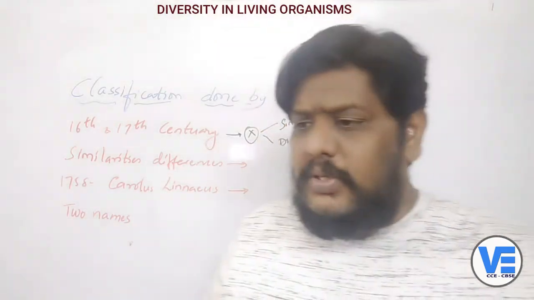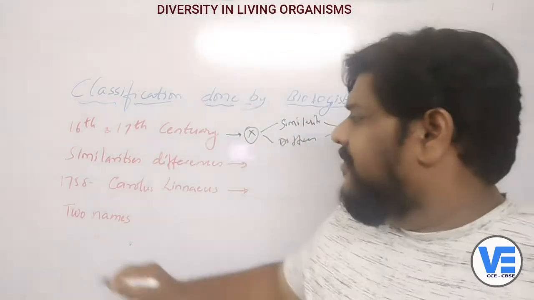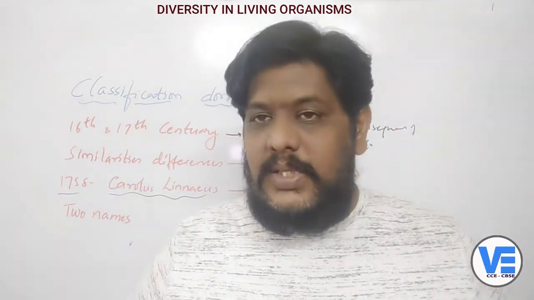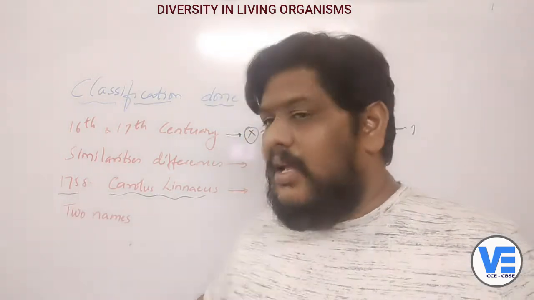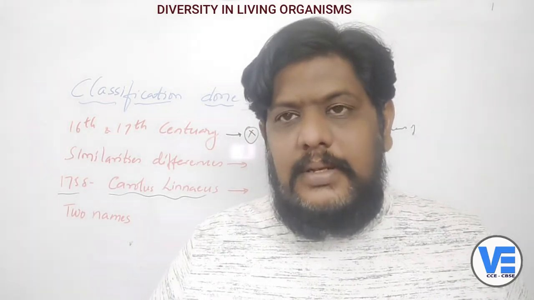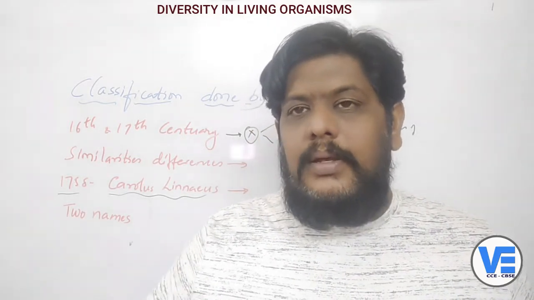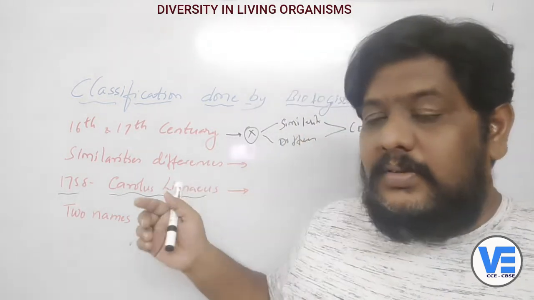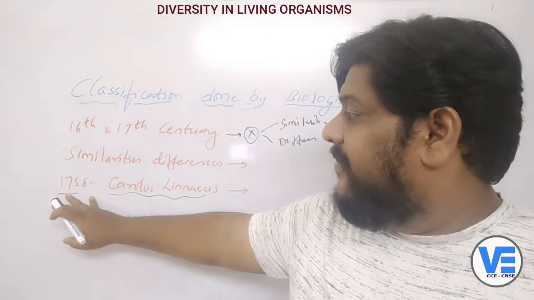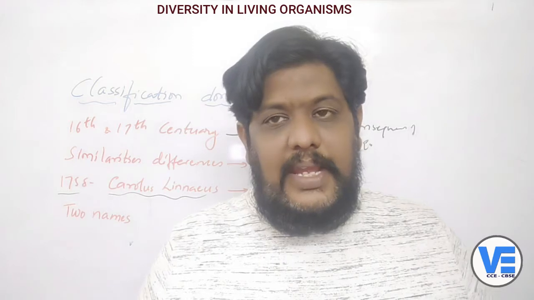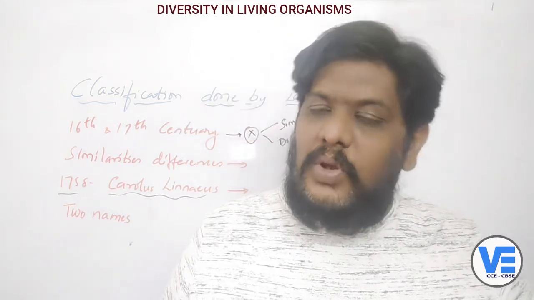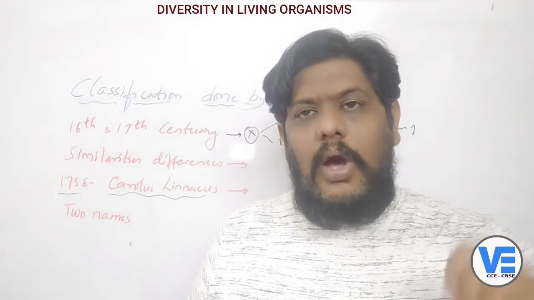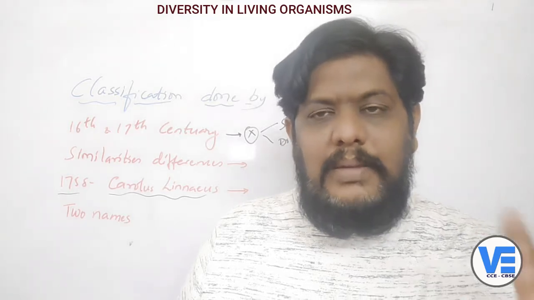Now coming to 1758, there was a scientist whose name is Carolus Linnaeus, also called Carl Linnaeus. In the year 1758, he was the first person to promote a proper classification. He was the first person to classify the living organisms, the plants and animals, right?